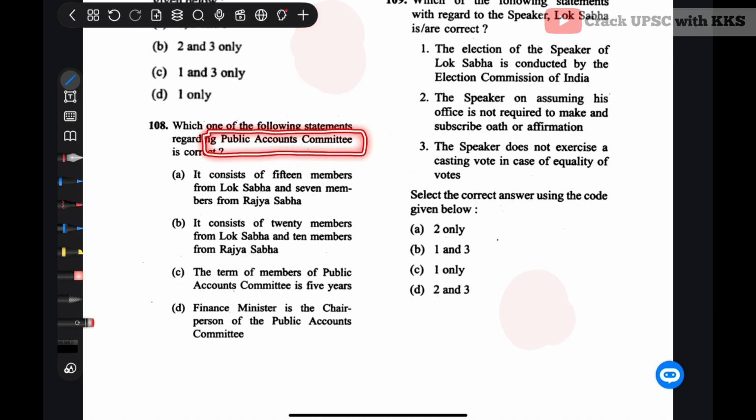Regarding Public Accounts Committee, we have seen this question very thoroughly in the 2021 video, so you can refer there. It consists of 15 members. 15 members from Lok Sabha and 7 members from Rajya Sabha, 22 members. Correct. So this is the correct answer.